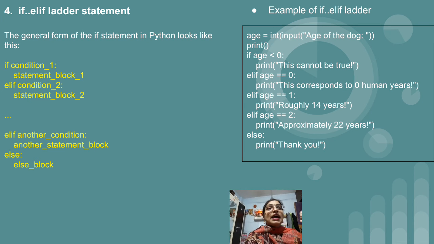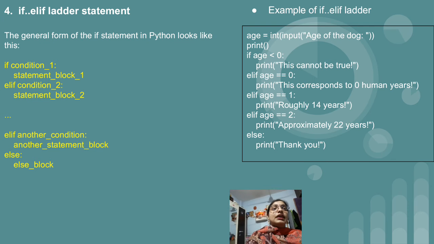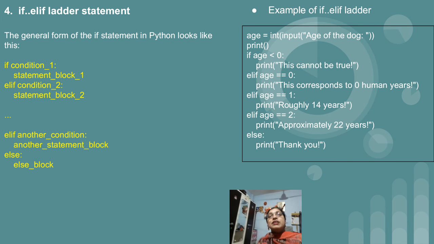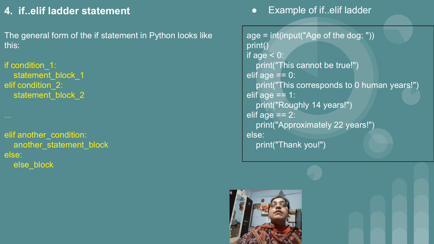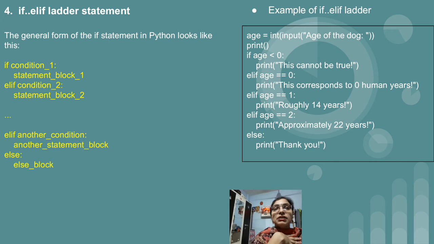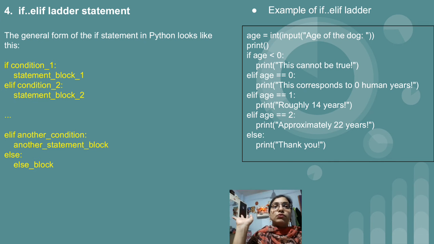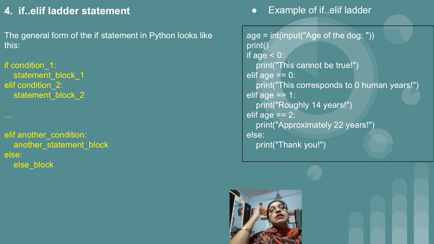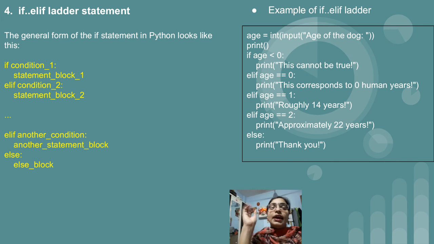Okay, because as we have seen, the if else ladder statement should always end with the else keyword, right? The else statement. So similarly here also we have the same rule. If elif conditions should end with the else. If they are ending with the else, it means the type is an if elif ladder statement. Okay, so I have given the example.